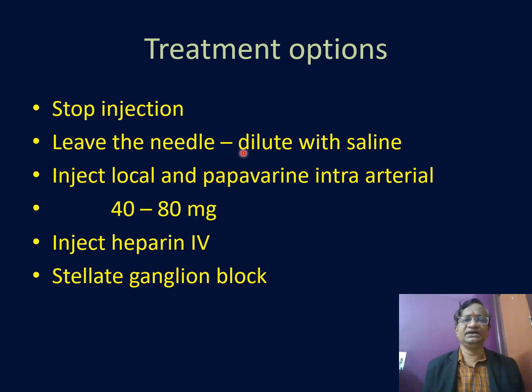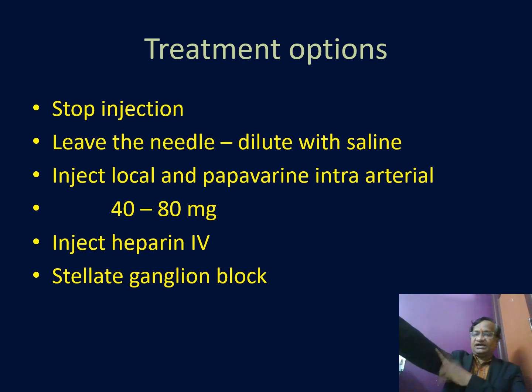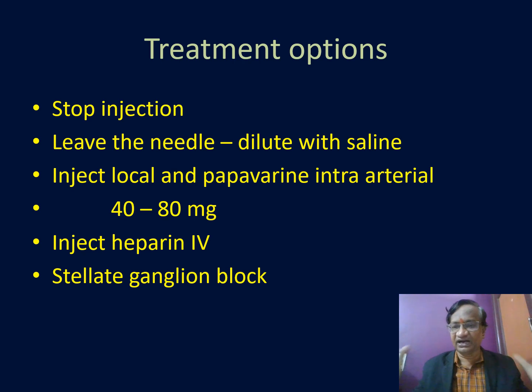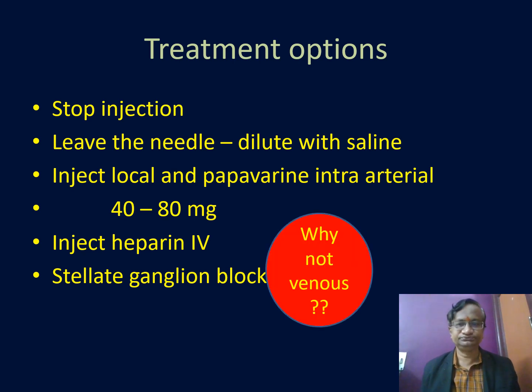Stop injection, leave the needle, dilute with saline, inject local anesthetic and papaverine intra-arterially. What are these treatments for? This is the treatment for accidental intra-arterial injection. That is why, if you have a patient to start induction, don't put the IV here if you are planning thio. There is a danger of aberrant ulnar arteries. So put it here only if you have a good vein and you are planning thiopentone.